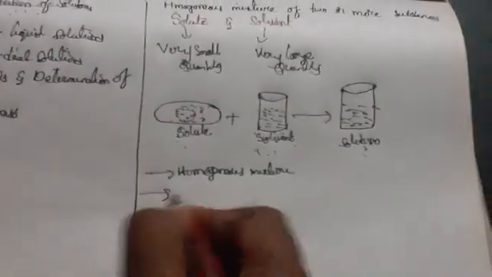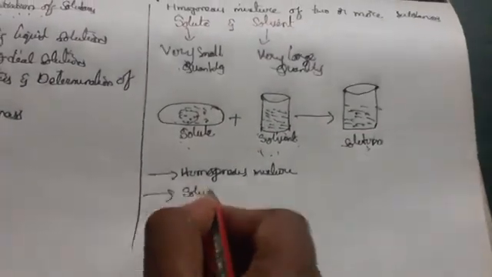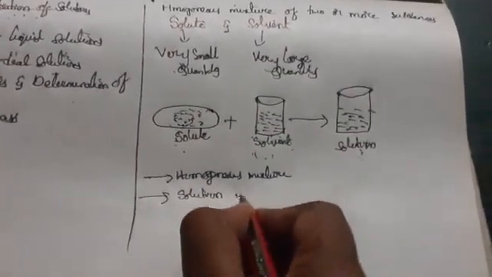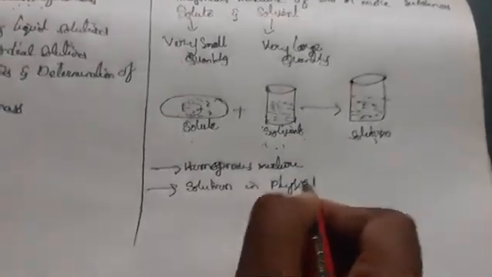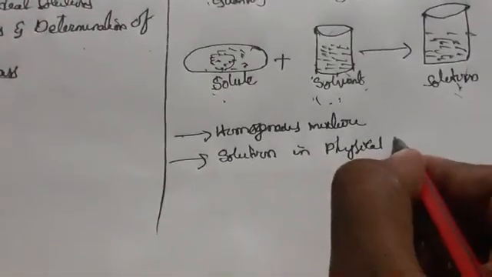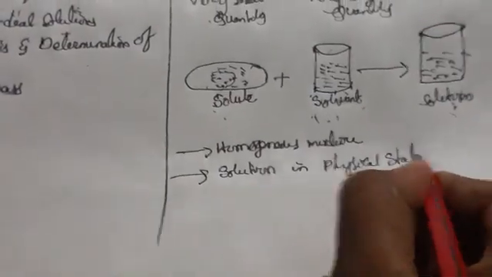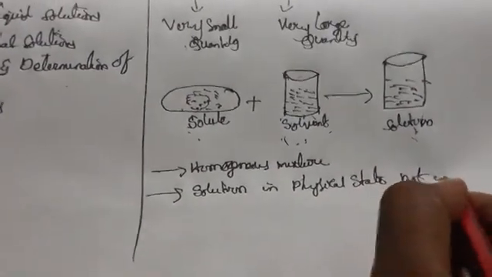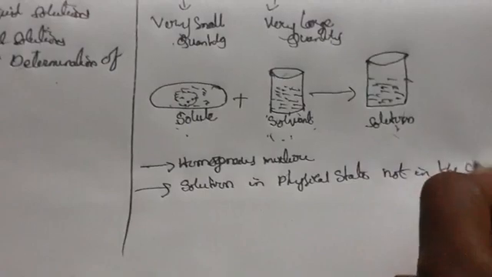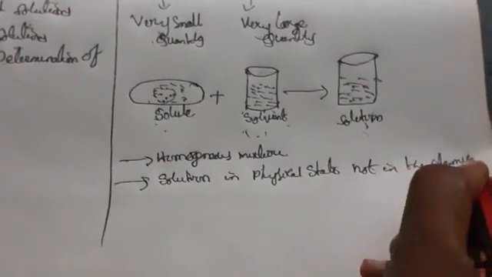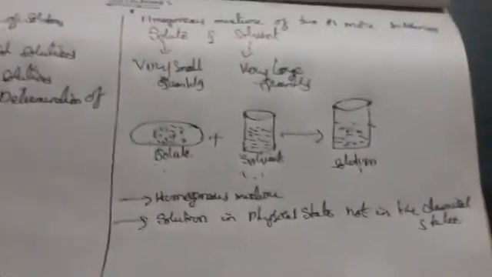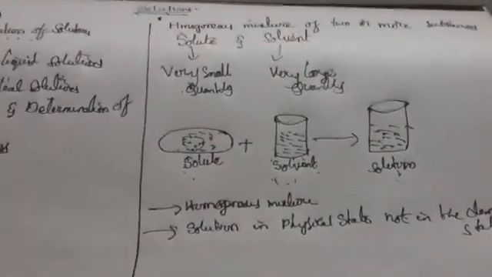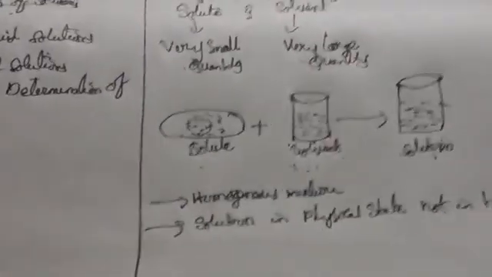And next, solution takes place only in physical state, not in chemical state. Whatever we are taking, it is going to take place in physical state.